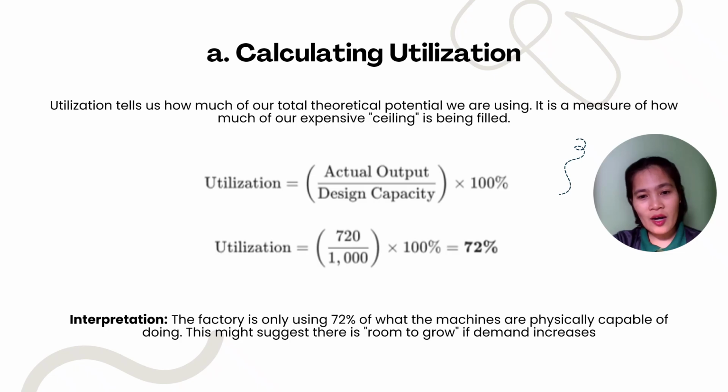And your actual output was 720 divided by your design capacity, which is 1,000 tablets, times 100%, so your utilization rate is 72%. Now, if we are going to interpret that, it says here the factory is only using 72% of what the machines are physically doing. This might suggest there is room to grow if demand increases.